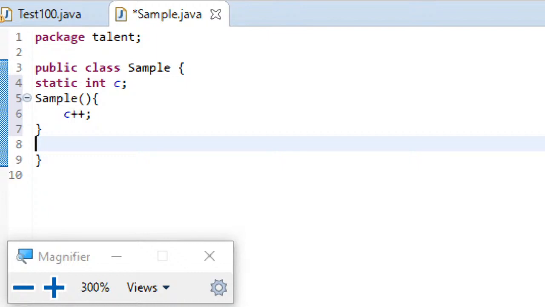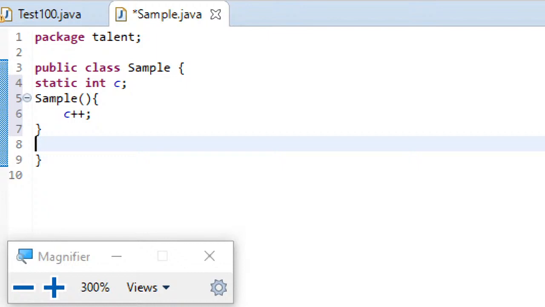And we know that all instance variables will be initialized to their default values. So here what happens is, when my class gets loaded, c will be initialized to 0, and since it is declared as static, for each object creation the constructor will be invoked. Since I am creating my own parameterless constructor, JVM's default constructor will not be added to my program. I hope everyone got this point.